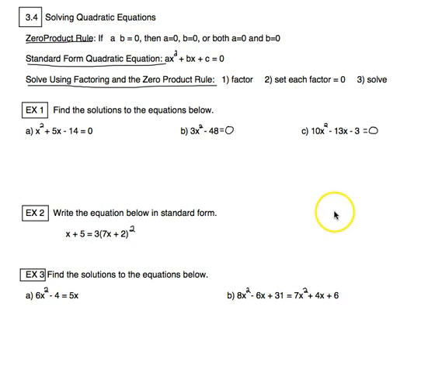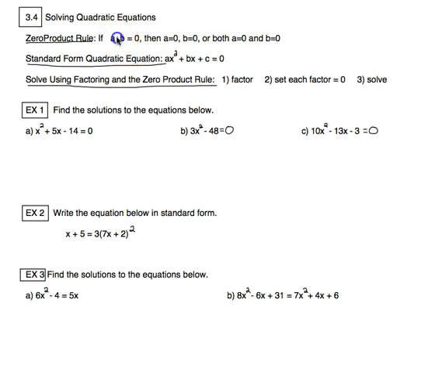Okay, so we've been doing a ton with factoring, and now we're going to actually use that factoring to do other things. The thing we're going to be looking at today is solving quadratic equations using factoring. So in 3-4, there are two different quizzes. The first one is going to contain things like example 1, and then the second one has example 2 and 3. So in the ones like example 1, we're focusing in on the zero product rule, which it's important that you know what the zero product rule actually says.